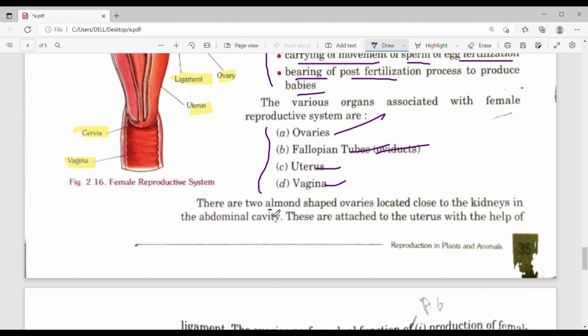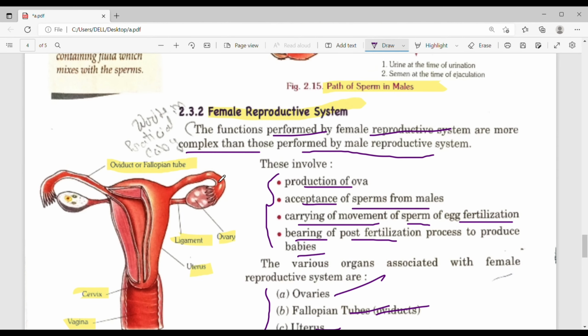Almond shaped ovaries are located close to the kidney in the abdominal cavity. These are attached with the help of ligaments. See, this is the almond shaped ovary. Two almond shaped ovaries are there, which are attached with the help of ligaments.